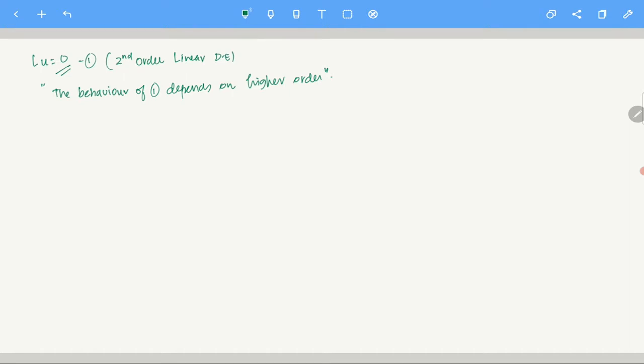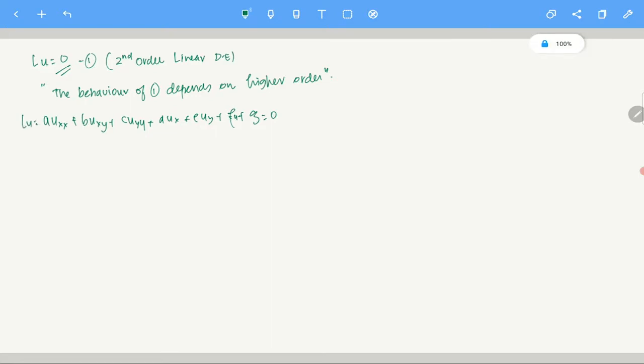So L of u will look like a u_xx plus b u_xy plus c u_yy plus d u_x plus e u_y plus f u plus g equals 0. That's the second order equation.